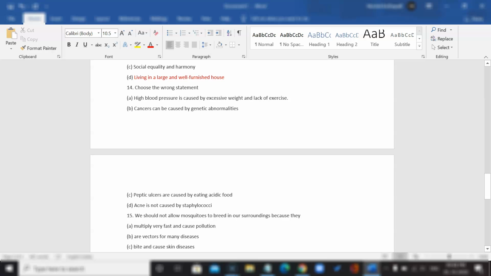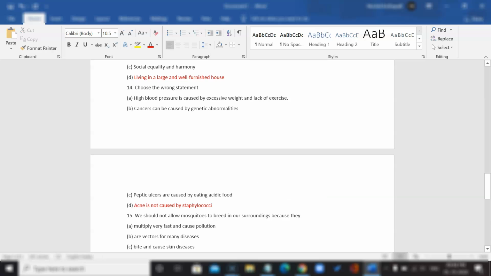First of all, high blood pressure is definitely caused by excessive weight and lack of exercise. So this is correct. Cancers are caused by genetic abnormalities, hereditary issues, and cancer is actually a congenital disease. So that's also right. Peptic ulcers are caused by eating acidic food. This is also correct. And last but not least, acne is not caused by Staphylococcus. Acne is caused by the bacteria Staphylococcus.